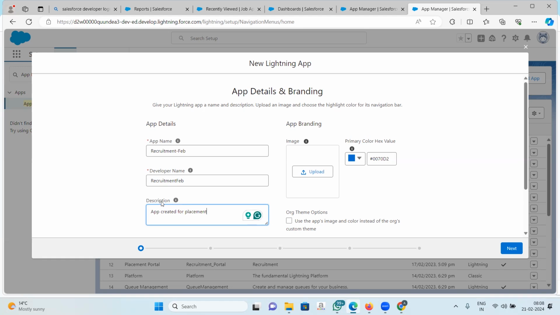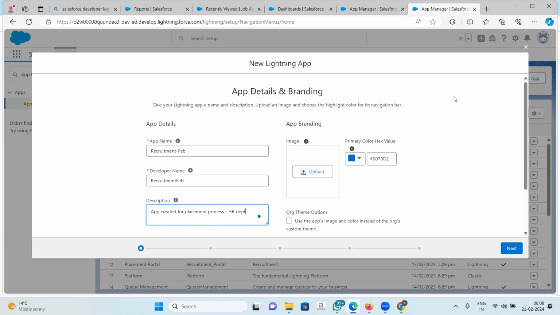It will save you a lot of time later on if you've just put a good description. Okay, app created for placement process, maybe HR department, whatever. Whatever is a meaningful description. Right now, we are in a training module, but just understand the importance of a description.